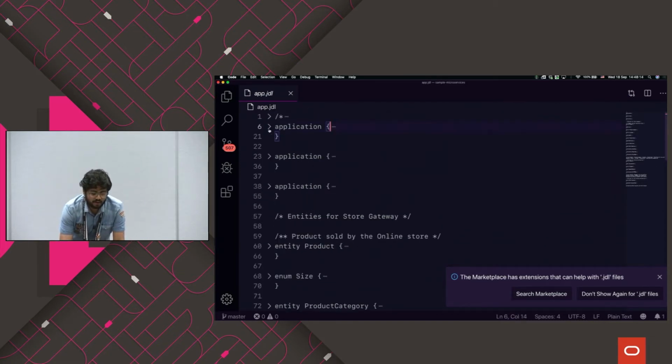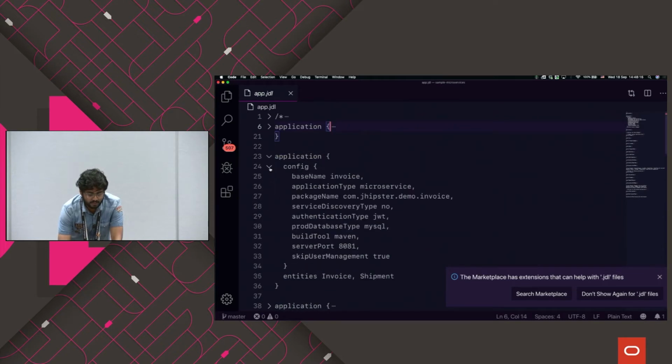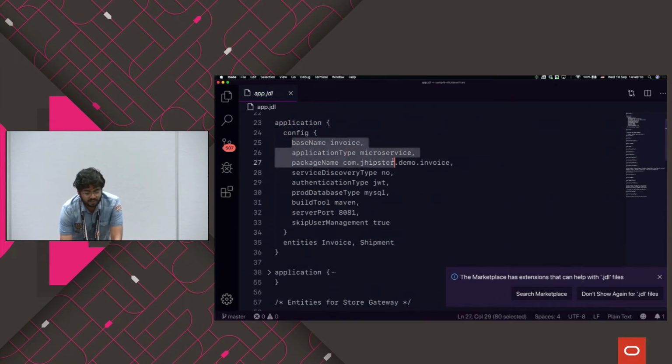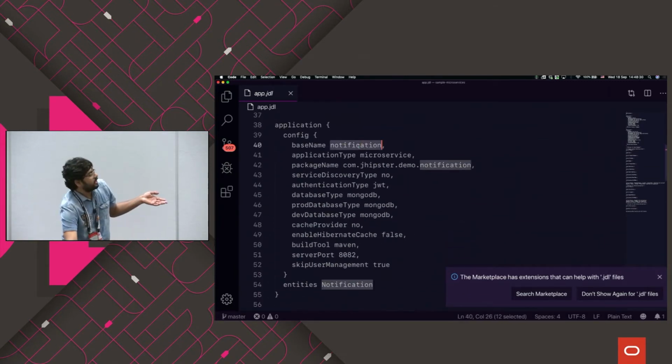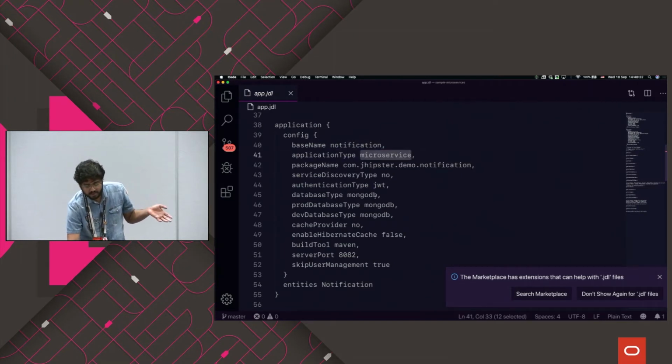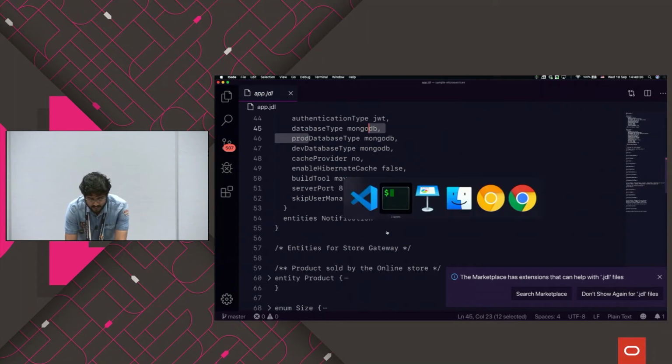So this is how an application should look like. And this is another application which is of microservices type with the base name as invoice. So this is an invoice application which uses MySQL database. You can also specify the port. On the other hand, you have this notification application, which is again a microservice. But the difference here is that it is using MongoDB as database. So that's it.